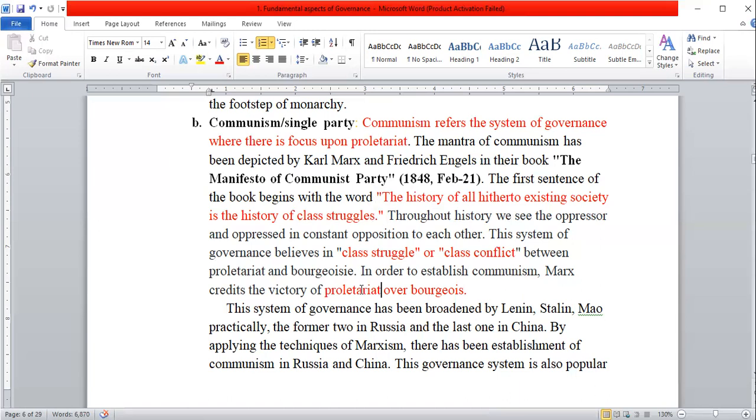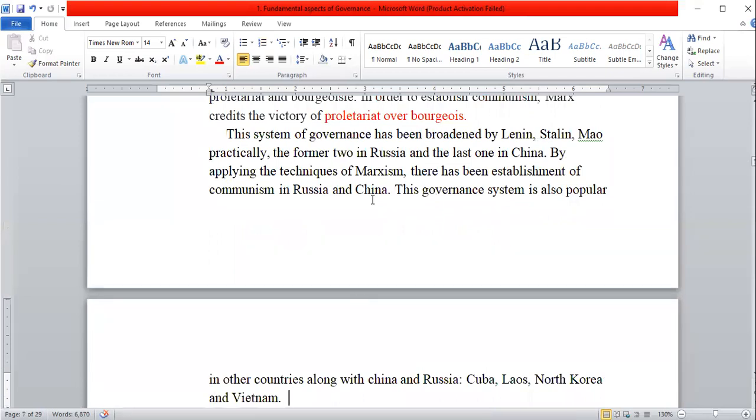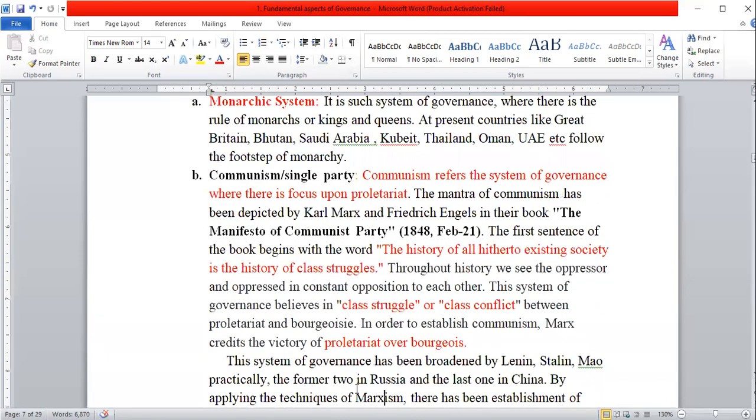But in the context of Nepal, in the name of communism, they are not like communists. They are just centered on their own development. So this is what the communist system of governance is. This type of governance system is mainly practiced by Russia and China. At the same time, there are Cuba, Laos, North Korea, and Vietnam. These countries are also practicing communism in their nation, in their state. So this is what communism refers to.